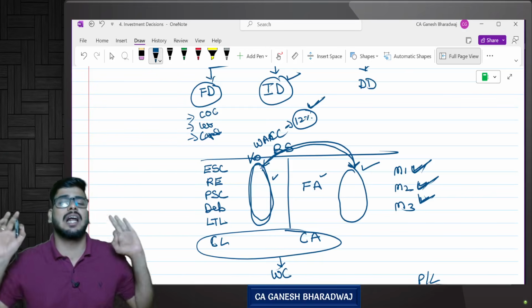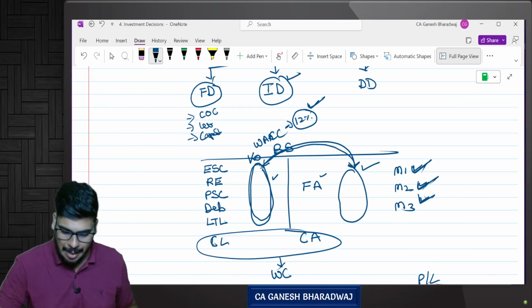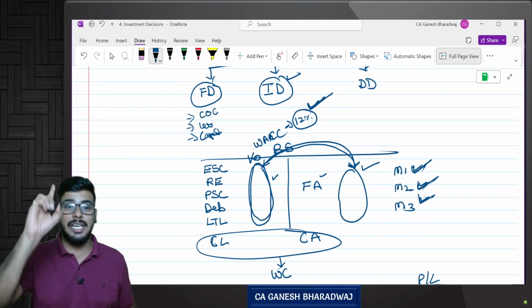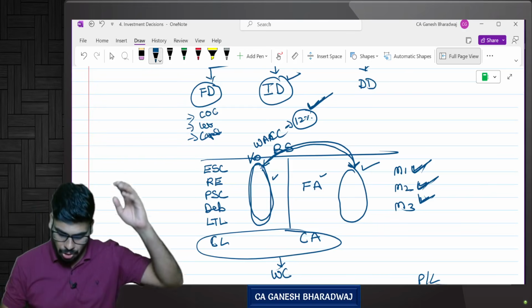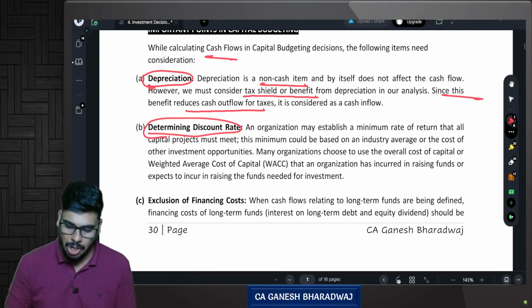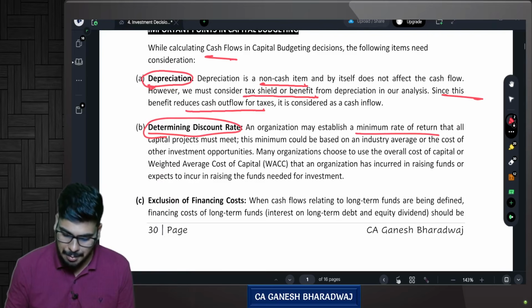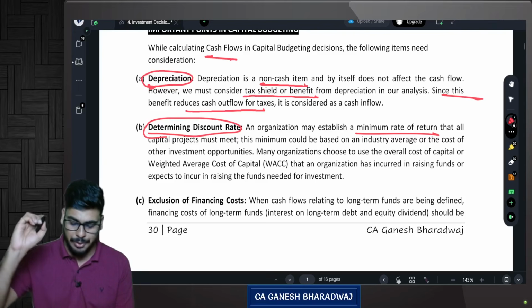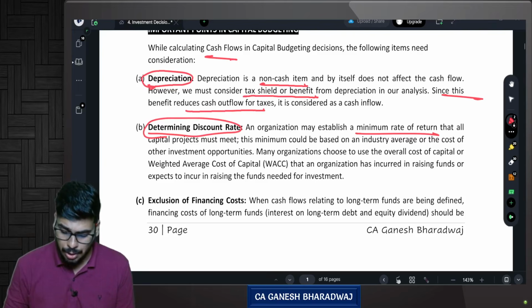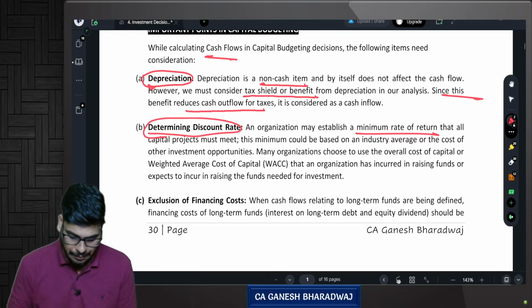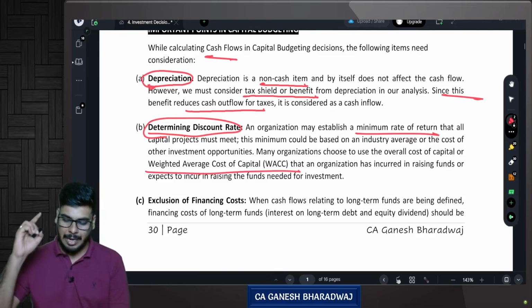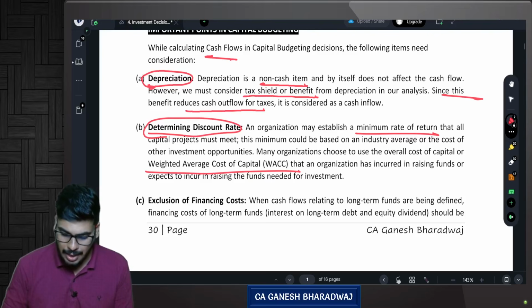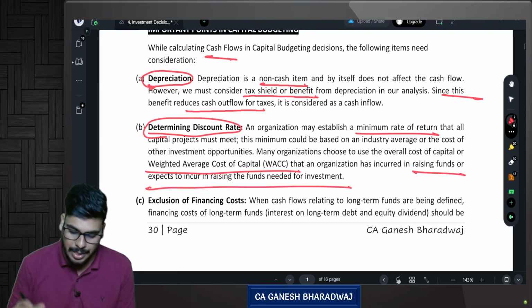So whenever they are asking for a discount rate in this chapter, discount rate stands for KO, also known as weighted average cost of capital. And this is the logic. An organization may establish a minimum rate of return that all the capital projects must meet. This minimum could be based on an industry average or the cost of other investment opportunities. Many organizations choose to use the overall cost of capital, or WACC, weighted average cost of capital, that an organization has incurred in raising funds or expects to incur in raising the funds.